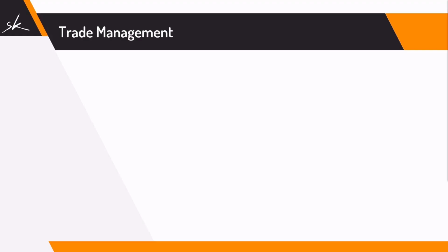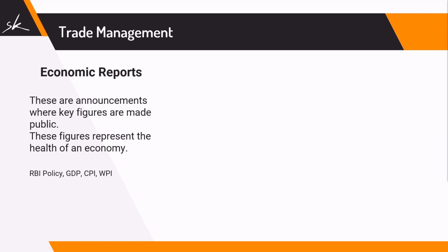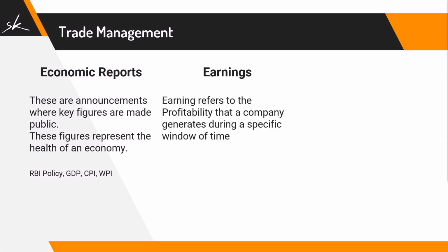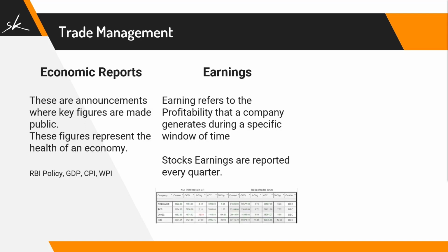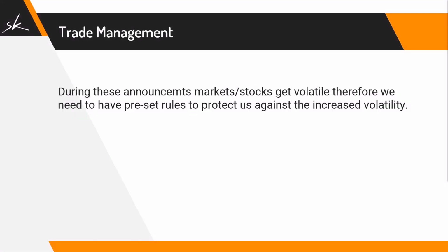These key announcements can be economic reports. These are announcements where key figures are made public. These figures represent the health of the economy, like RBI policy, GDP, CPI, WPI, etc. Earnings: earnings refer to the profitability that a company generates during a specific window of time. Stock earnings are reported every quarter. Upgrades and downgrades: these are recommendations to buy or sell stocks based on the rating assigned by market analysts. During these announcements, markets or stocks can get volatile, therefore we need to have a preset rule to protect us